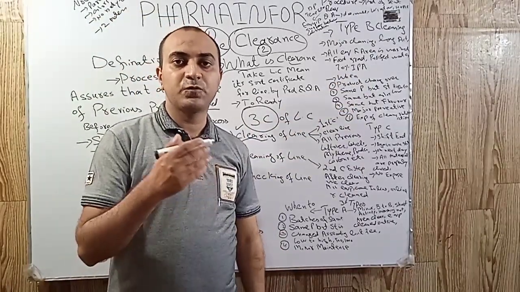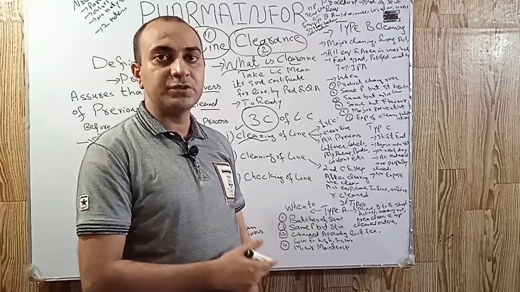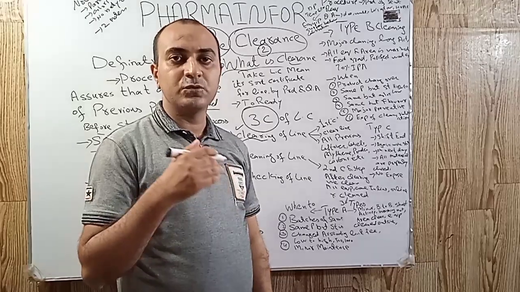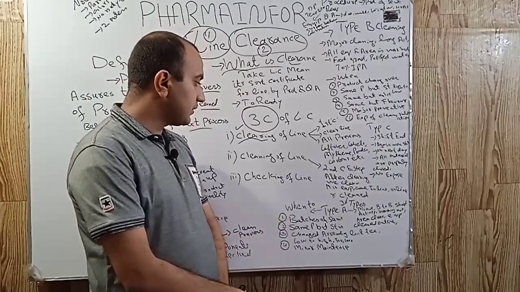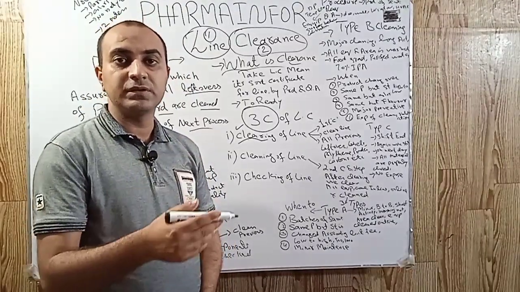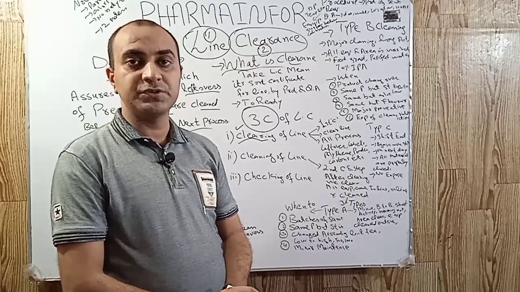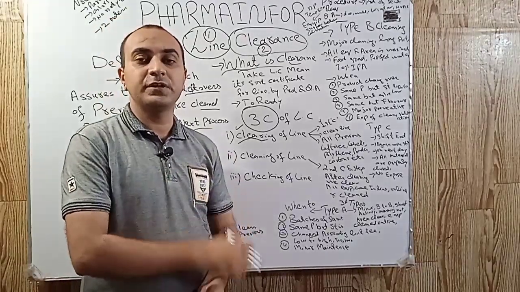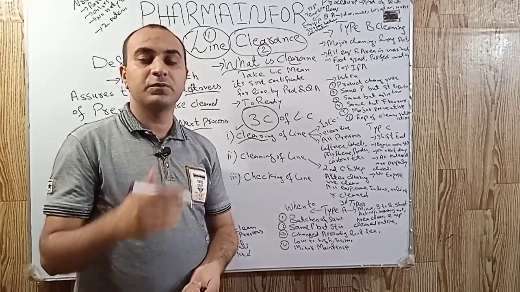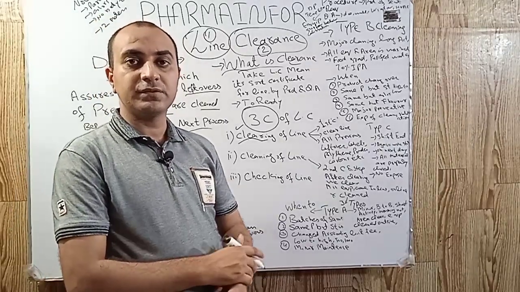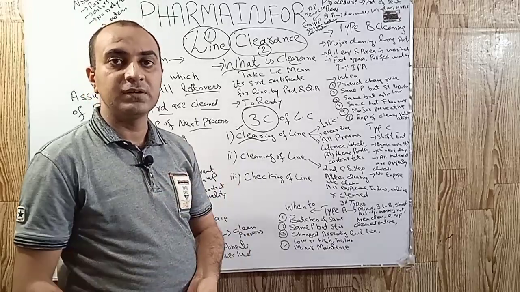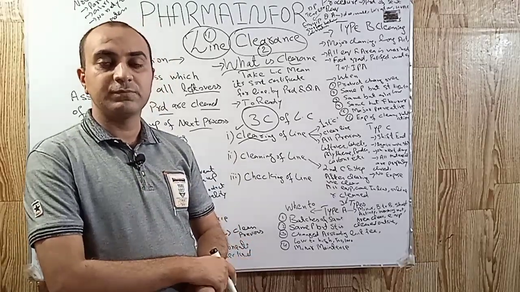Type B cleaning is also performed if there is any major preventive maintenance involved in which our part of equipment is also exposed. For example, we are using a rapid mixing granulator and there is a problem in the impeller blades of the RMG, and we do any repairing work to the impeller blades. As the impeller blades are in direct contact with the product, after preventive maintenance we will first perform major washing and major cleaning, and then we'll restart our manufacturing process.